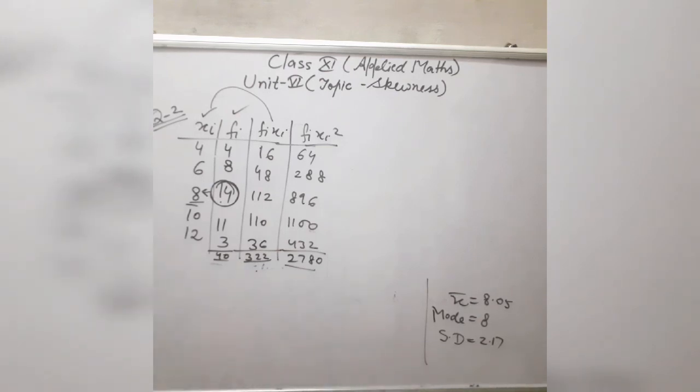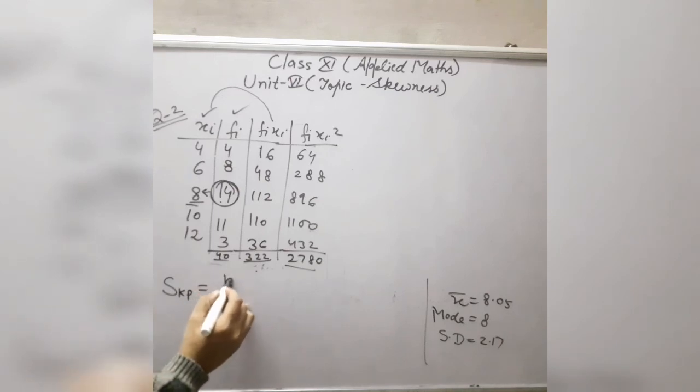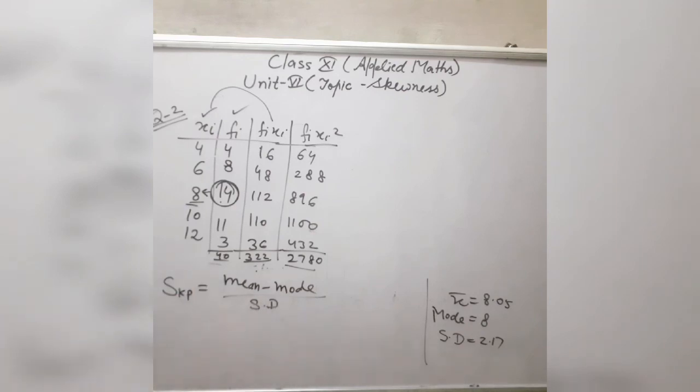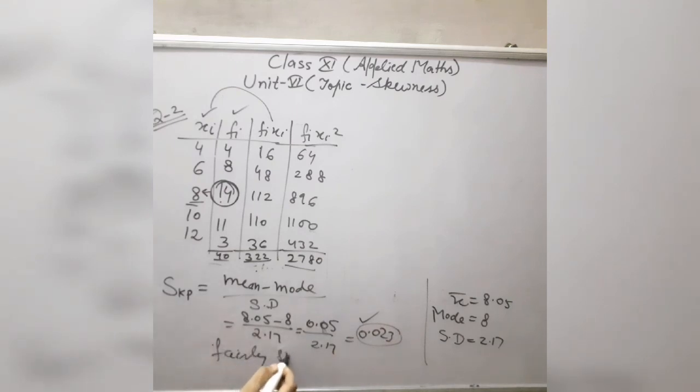So after finding mean, mode and standard deviation, now we will calculate the value of the Karl Pearson coefficient. The formula for this coefficient is mean minus mode divided by standard deviation. The mean is 8.05, the mode is 8, and the standard deviation is 2.17. When you simplify it, 0.05 divided by 2.17 gives you 0.03. On the basis of this value, you can identify that the given data is fairly symmetrical. So this is the skewness topic. I hope all of you understood this topic. In today's work, you will do four or five questions related to this topic.